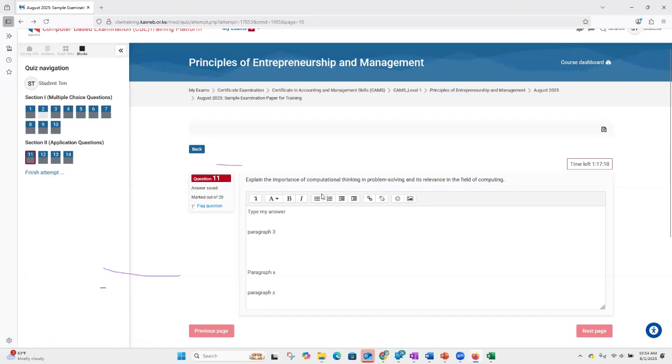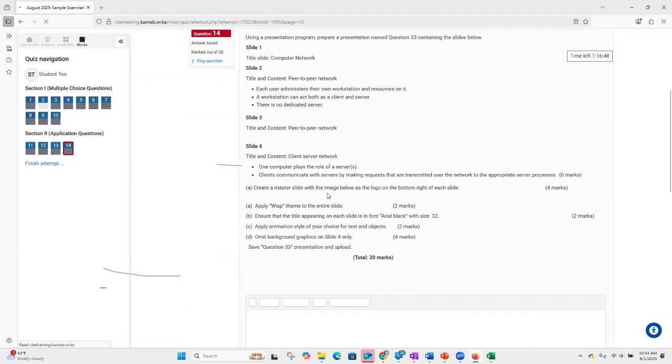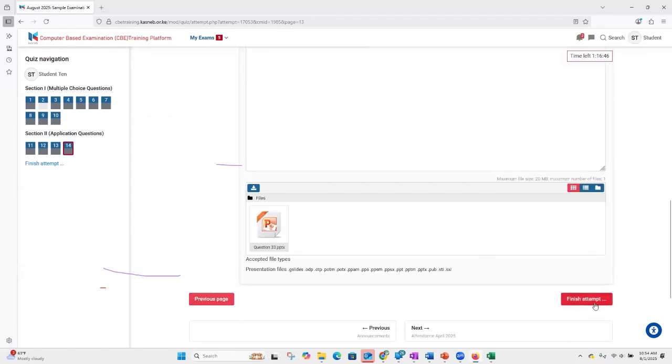Or whenever you get to the very last question, you will as well see the finish button, since we do not have any other next. So finish attempt button will indicate that we have come to the end of that paper. So I'll click on finish attempt.